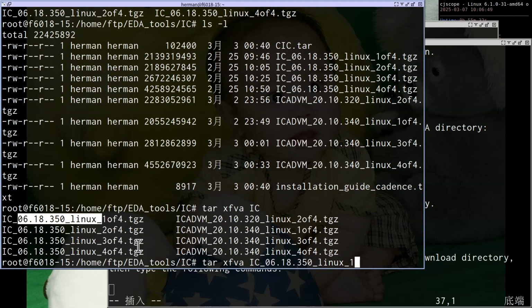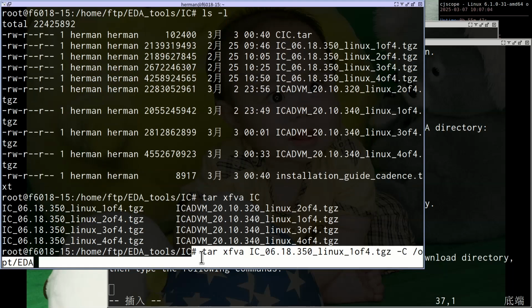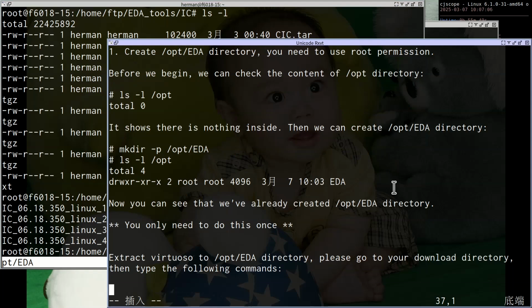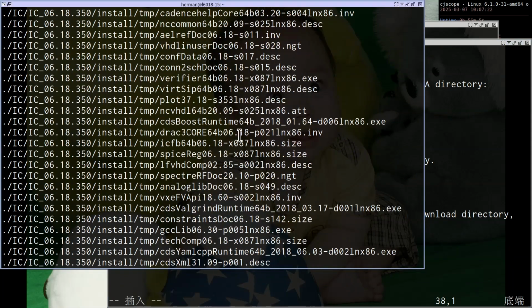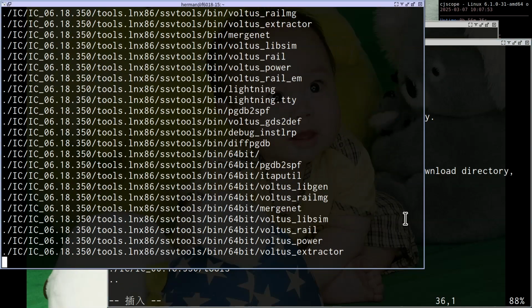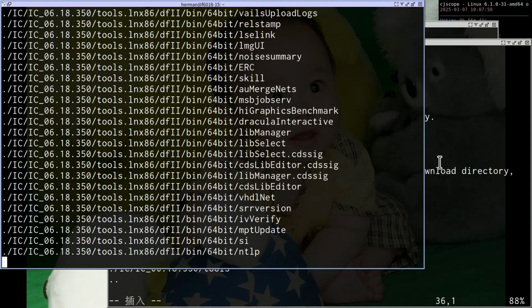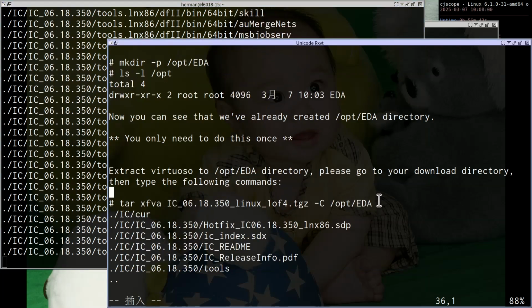If you type 1 and press tab again, it will auto complete the rest of the file name. Okay? And type capital -C /opt/eda. So you need to type this command. It begins to extract the file to the /opt/eda directory.